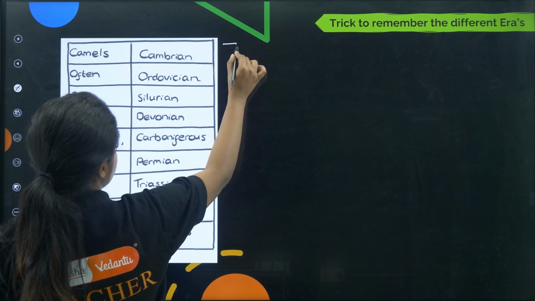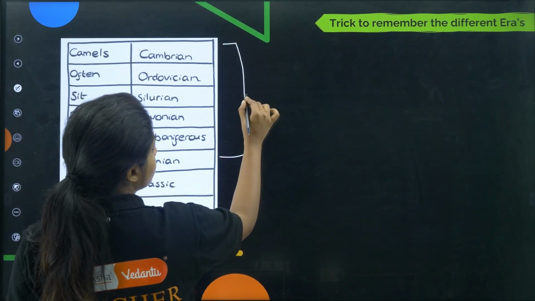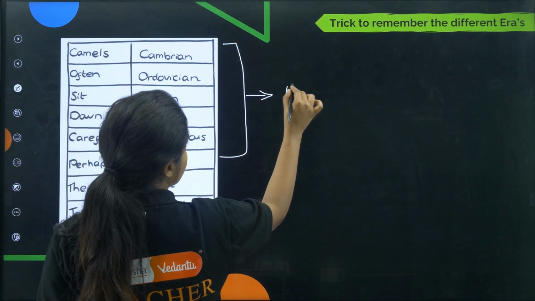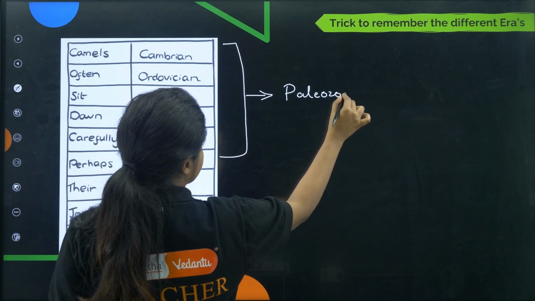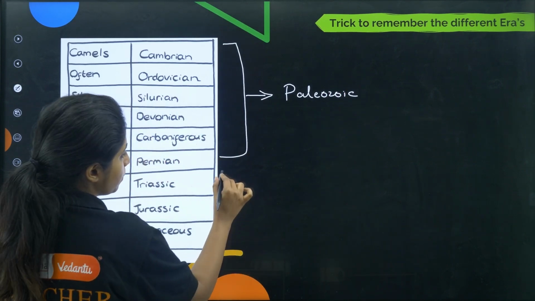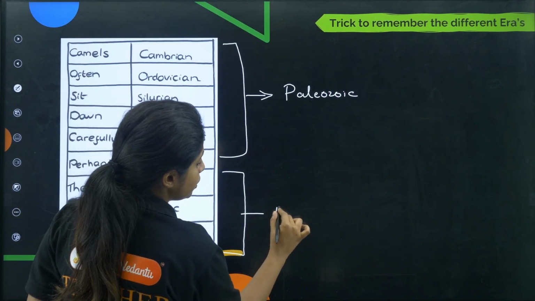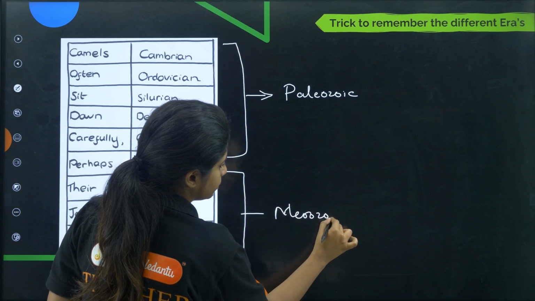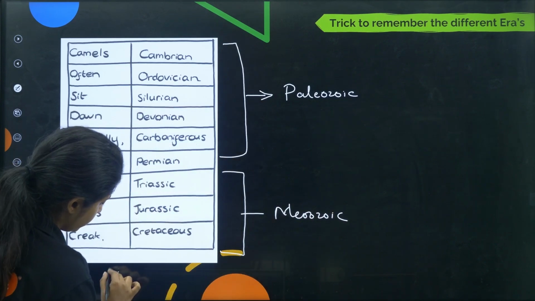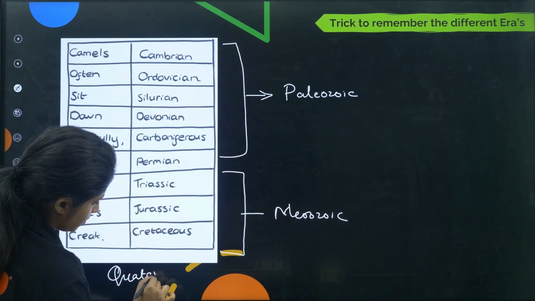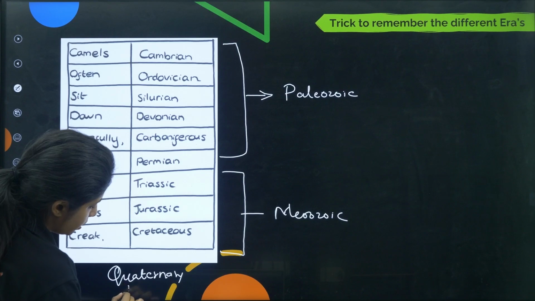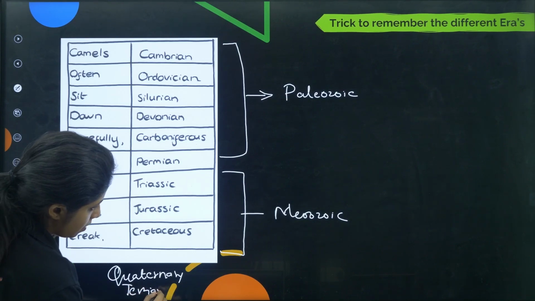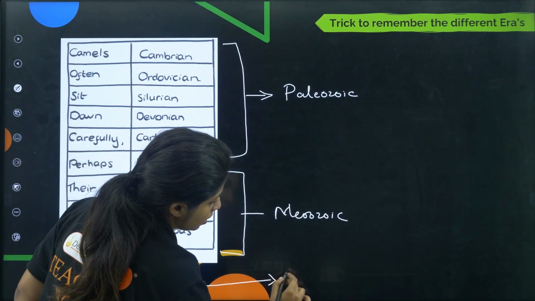So from here to here, what is this known as? This is known as the Paleozoic era. From here to here it is known as the Mesozoic era. And then you have quaternary and tertiary, which come in which era?